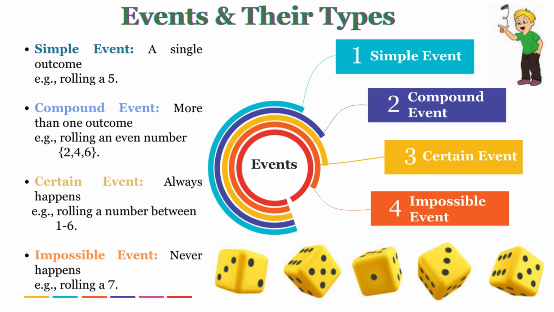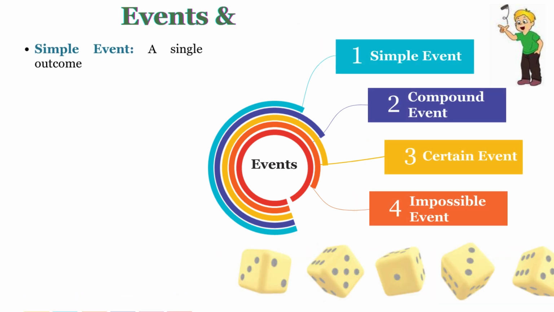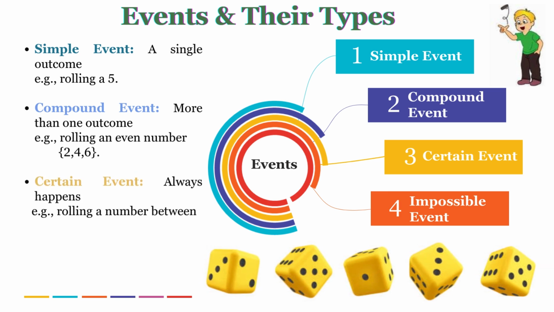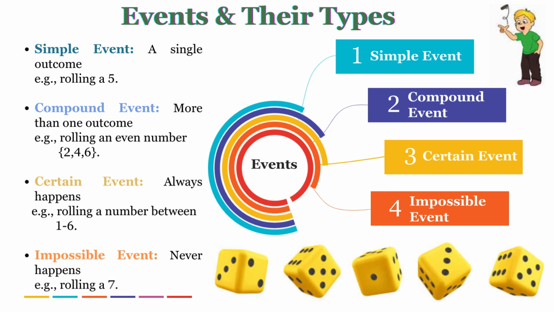Let's see the certain event. A certain event is one which always happens. Let's see the example. When rolling a standard 6-faced die, we are guaranteed to get a number between 1 to 6. This means there is no chance of getting other results. In an impossible event, it can never happen. Just like getting the number 7 from a 6-faced die, which is an impossible event.